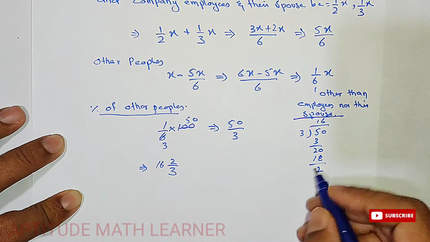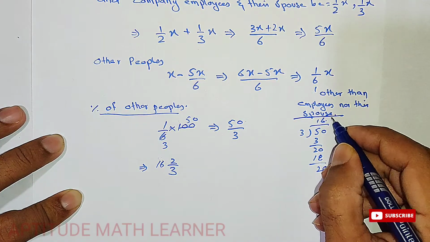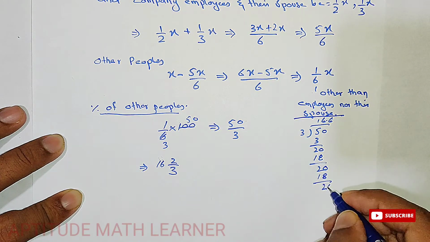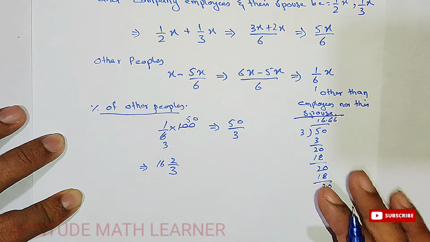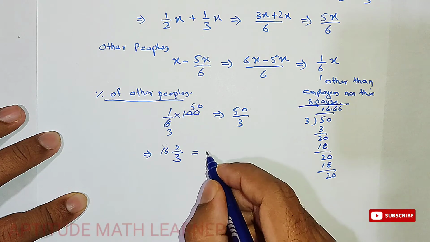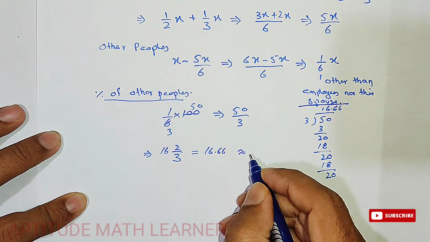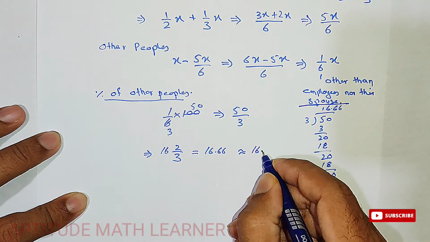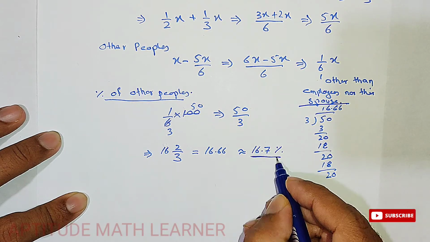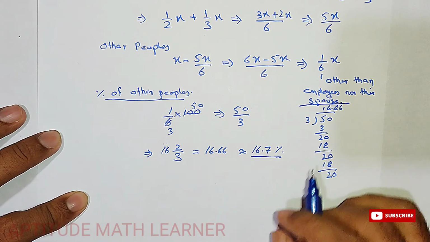If you further want to solve it, it becomes 16.66 and so on, which is approximately equal to 16.7%. So this is the percentage of the people who are neither employees nor their spouses.